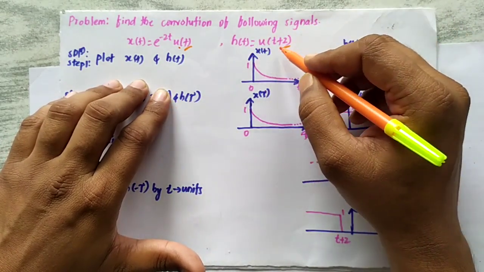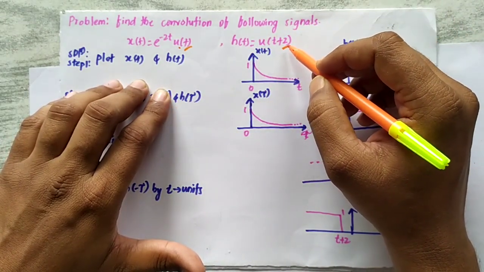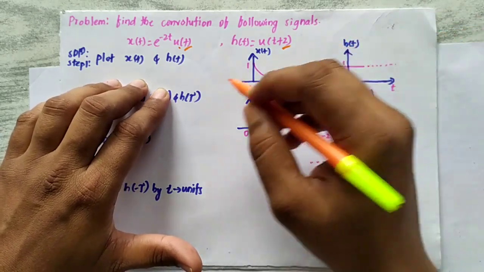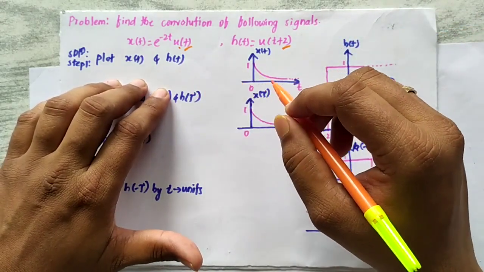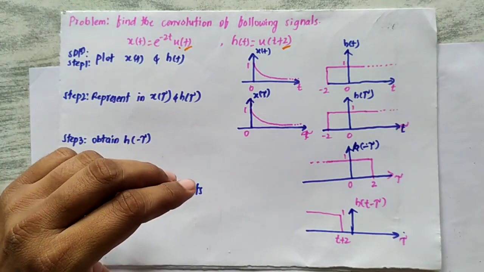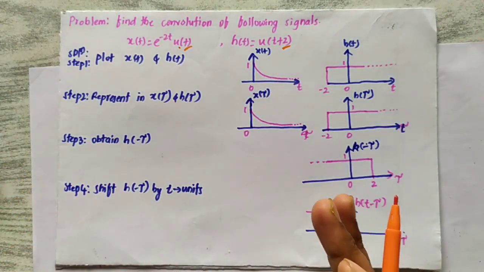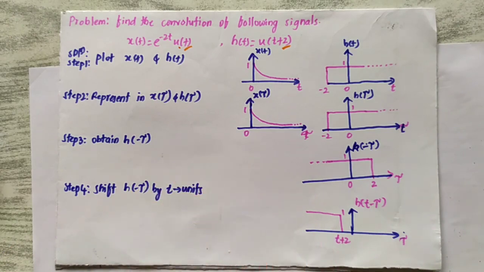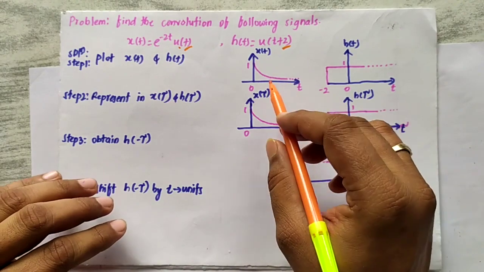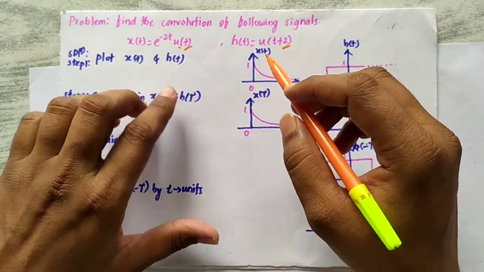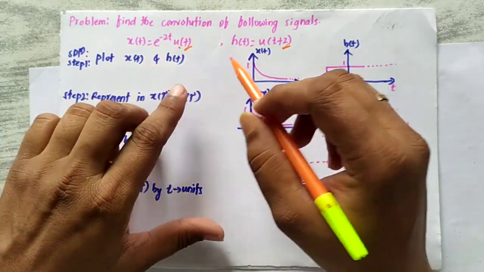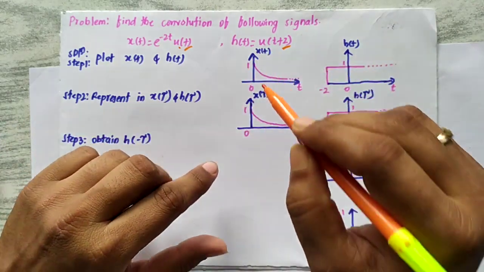In h of t we also have a shifted unit step signal. We know that the unit step signal u of t exists from 0 to infinity, so for negative values of t the value of the signal is 0. With respect to that, we can solve here. So e power minus 2t, if t is equal to 0, what will happen?